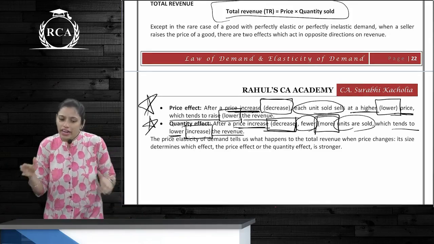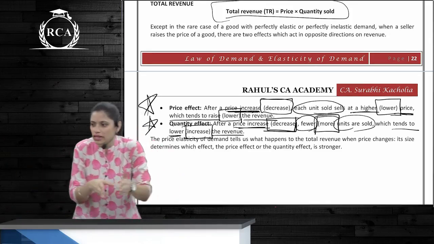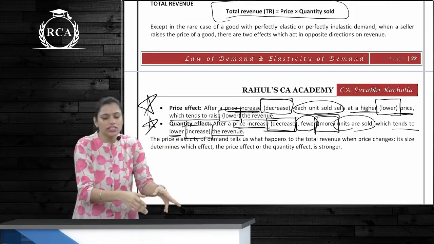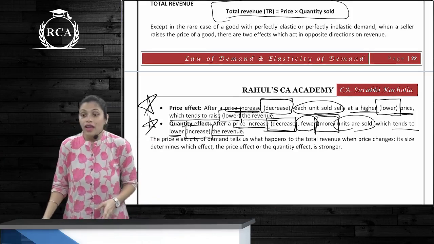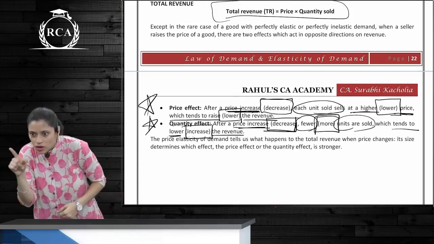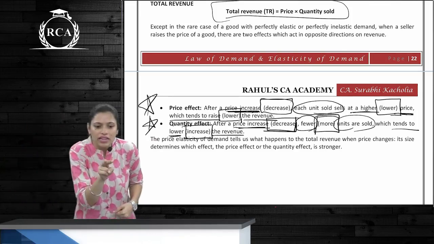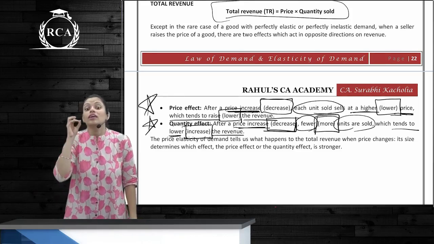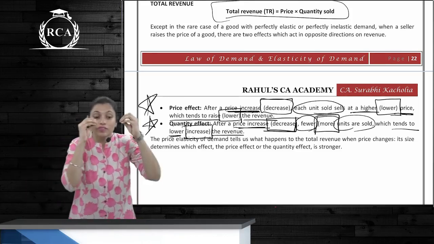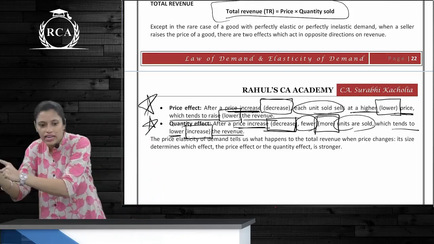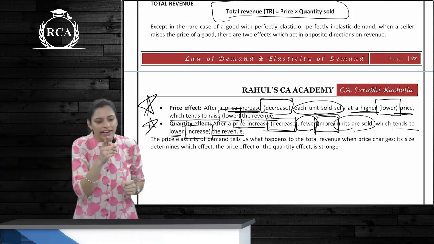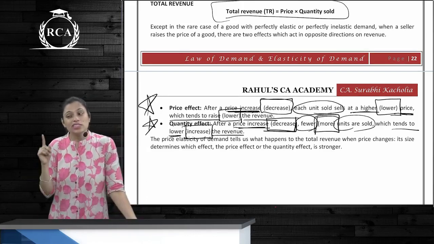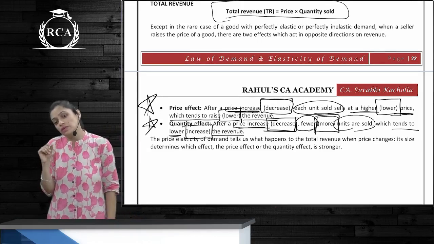Do you understand? When you put it into the total outlay method scenario, in which case do you apply quantity effect and in which case do you apply price effect? When there is an inverse or negative relationship between price and TE or TR, then quantity effect. And when there is a positive relation between them, price effect. Guys, these questions are very tricky when they come in the exam. Please be prepared for them.